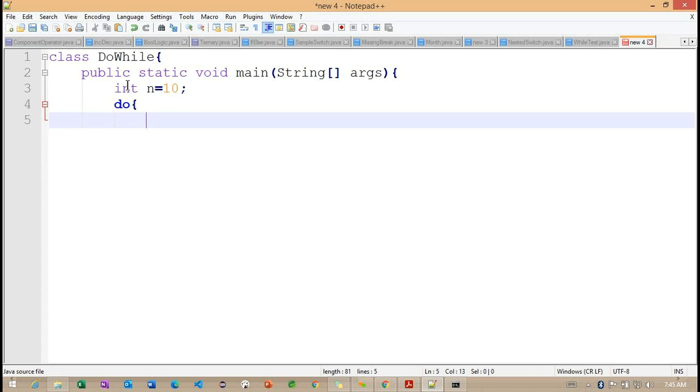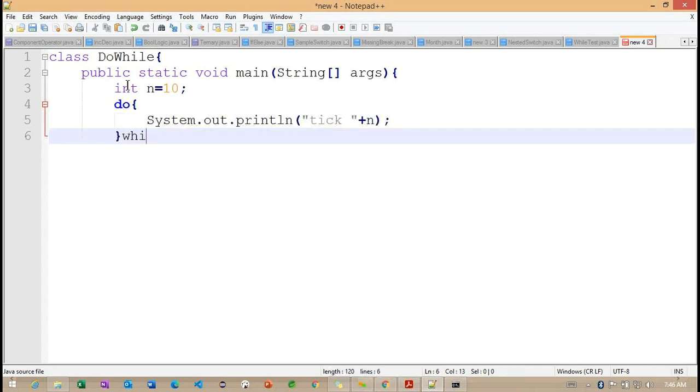So now you can observe the same value I am trying to print here. Finally, I am closing this do while loop, the do block, and here I am making the condition. The same condition I am making here.